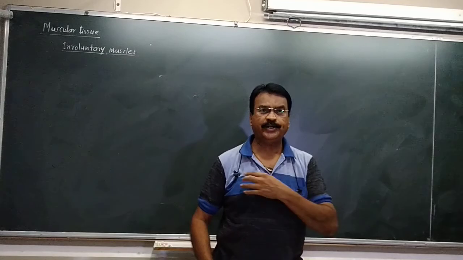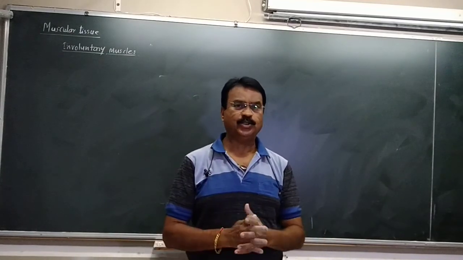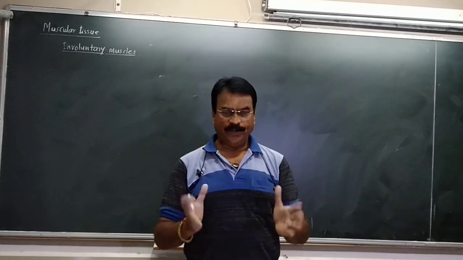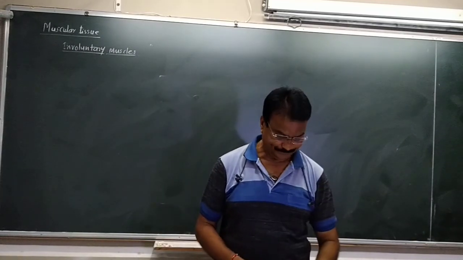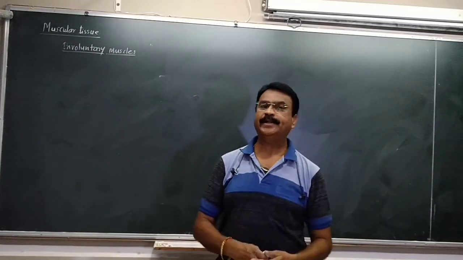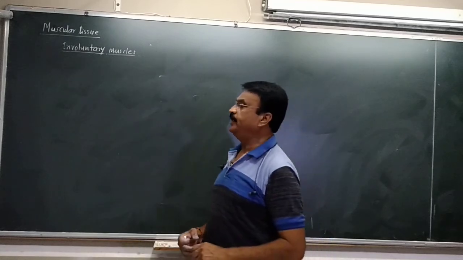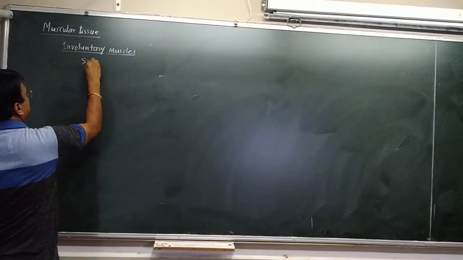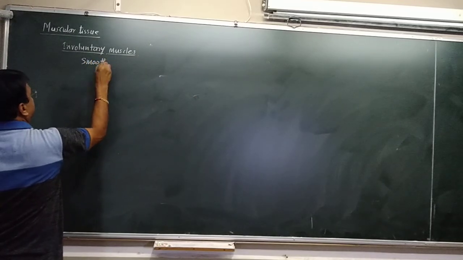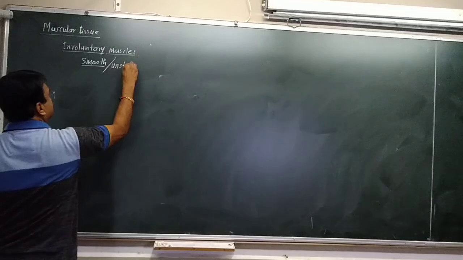We are seeing the muscular tissue, and in the last video we have seen the skeletal muscles, or the voluntary muscles, or we can call them the striated muscles. Today we are going to see another type of muscle which is present in our body. They are called the involuntary muscles. Involuntary muscles are also called the smooth muscles, or the unstriated muscles.